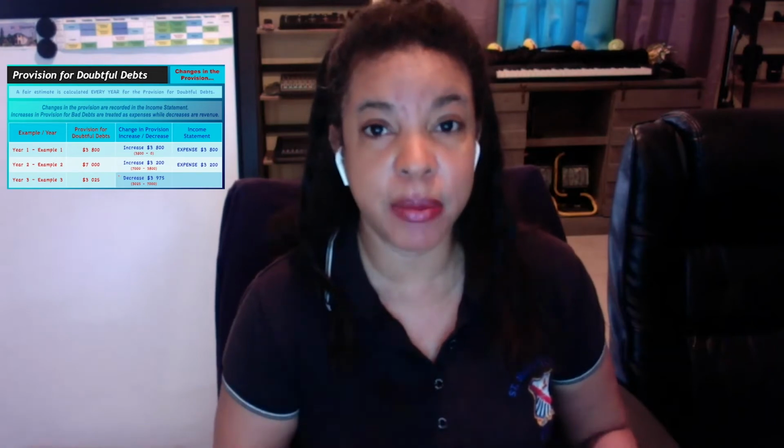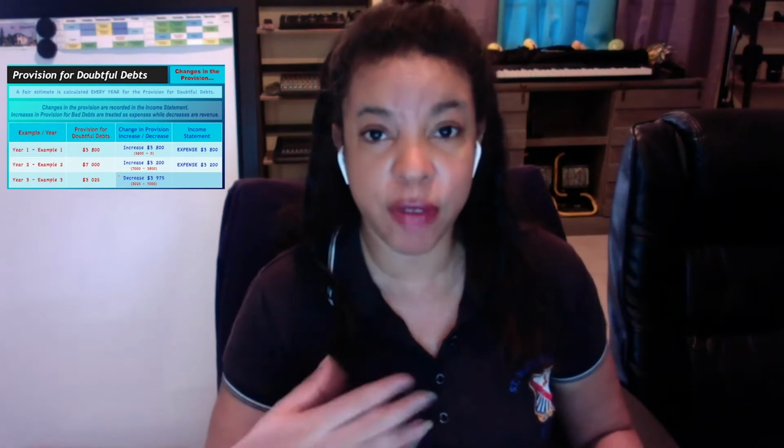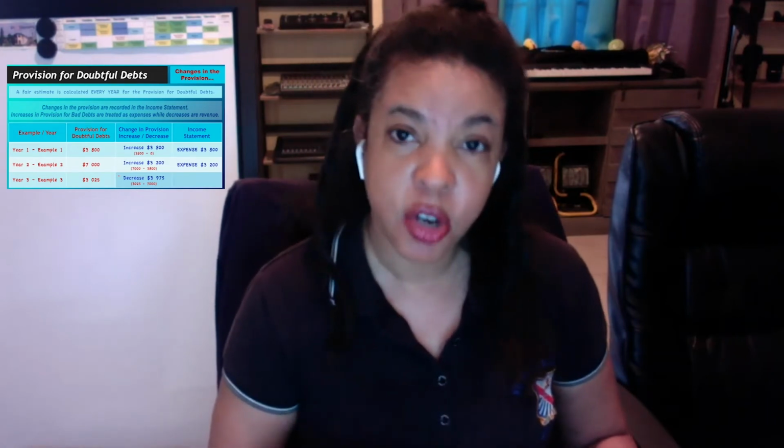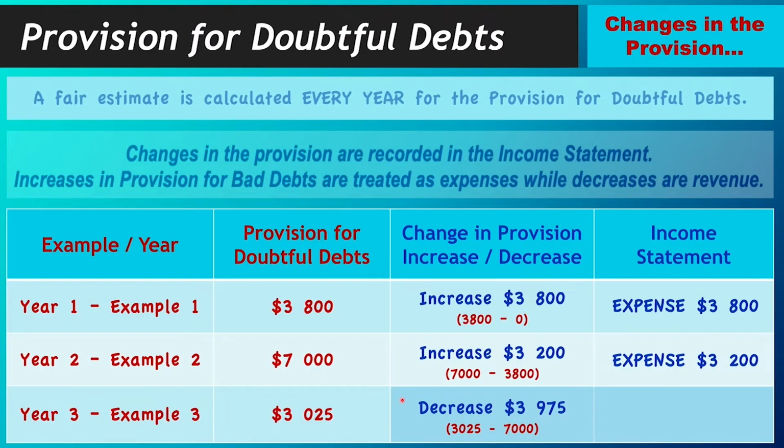It didn't have to be written off. I actually was able to collect that revenue that I had earned, which means it's like revenue that I did not cater for came in. I have to account for that now. So because there was a decrease in the provision, we will put it as revenue in the income statement. And how much did we get?